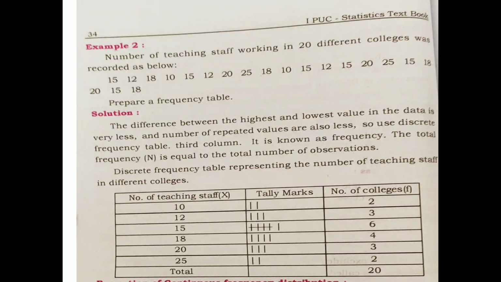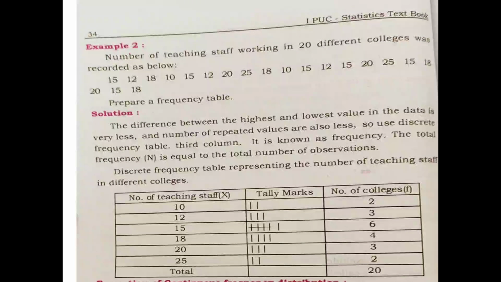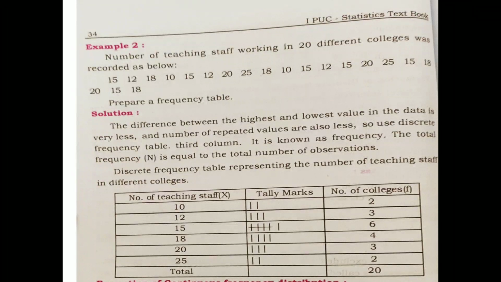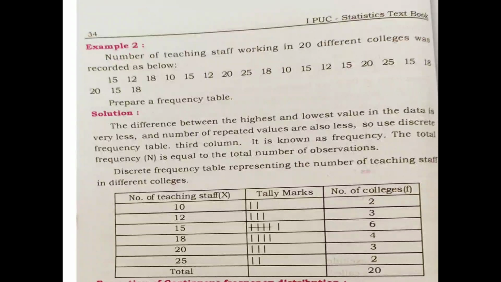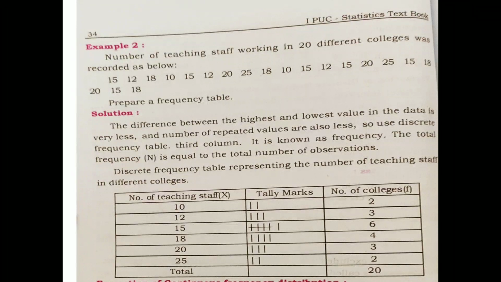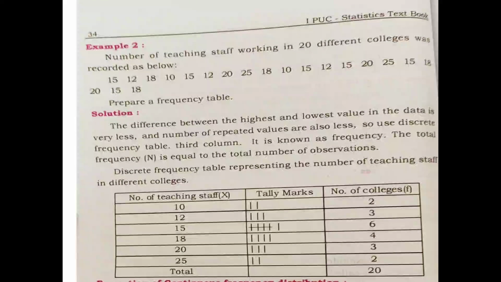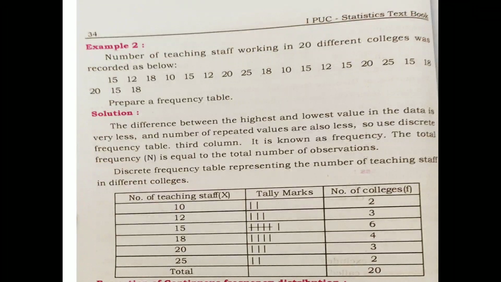The second column will represent your tally marks and the third column is the number of colleges. For 10 there are 2 colleges, for 12 there are 3 colleges, for 15 there are 6 colleges. Group 5 in one and the rest one will be separate. For 18 there are 4 colleges, for 20 there are 3, for 25 there are 2 colleges. So in total there are 20 colleges.